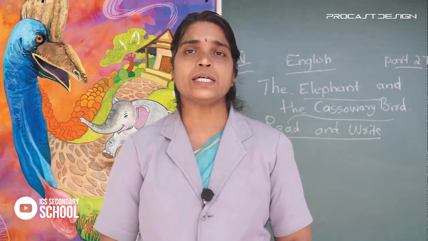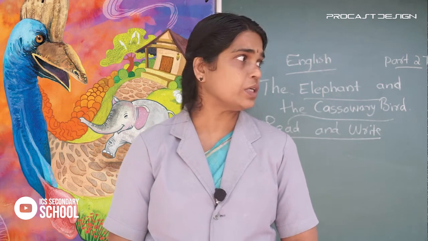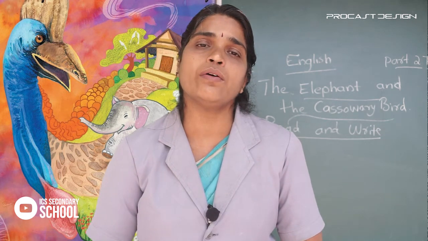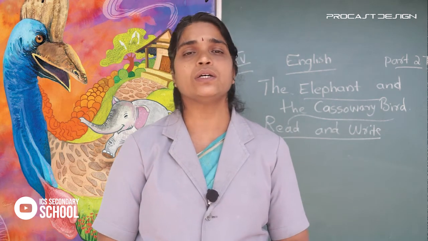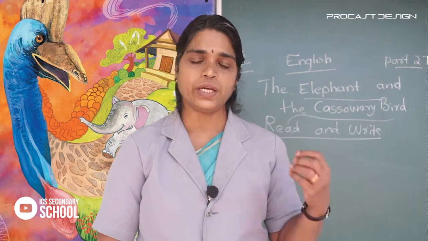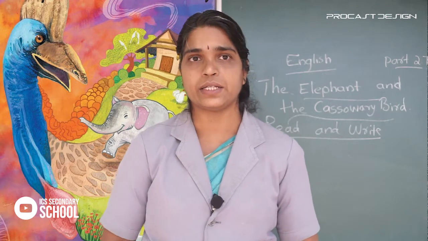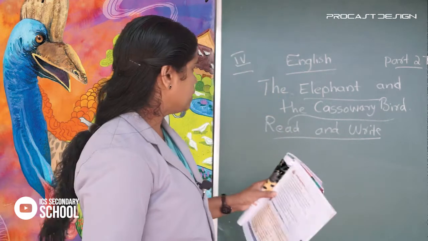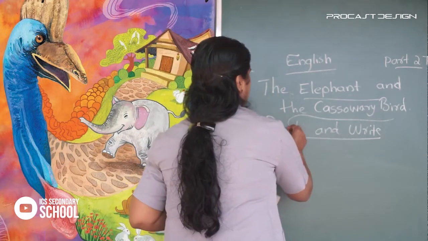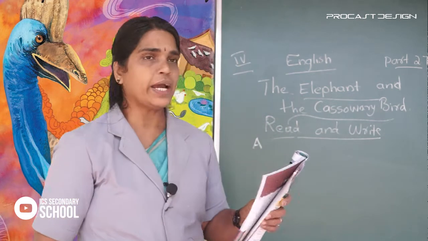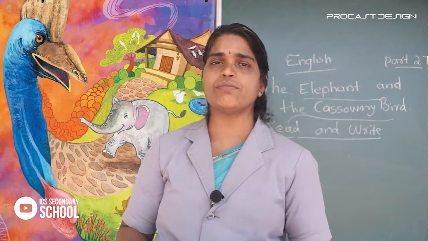Okay, then the last class we discussed the cassowary and the elephant. I think all of you have read it very well and understood it. Today we have to do the next part of it, that is read and write. In this section, first one is A. Write T for true and F for false.